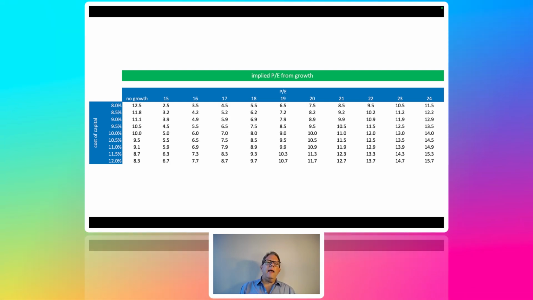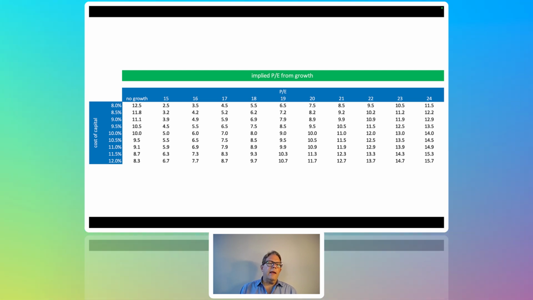All right. Now what you can do is you can actually invert it and look at the implied PE from growth. So you think about the first column, there's no growth. What would be the appropriate PE for that company? All a function of the cost of capital. If you have no growth, perpetuity, like a bond, 8% cost of capital, then that is a 12.5 PE.